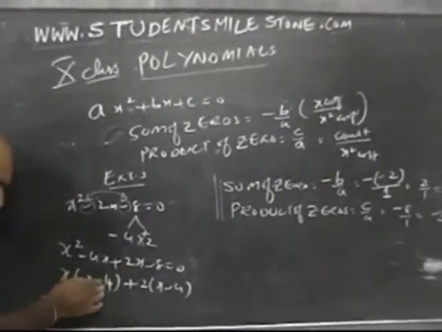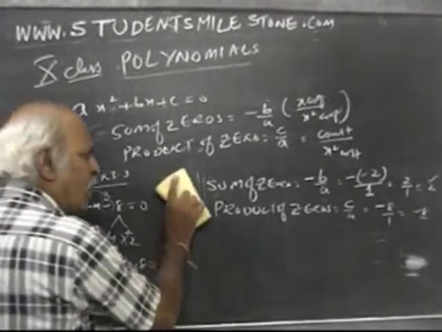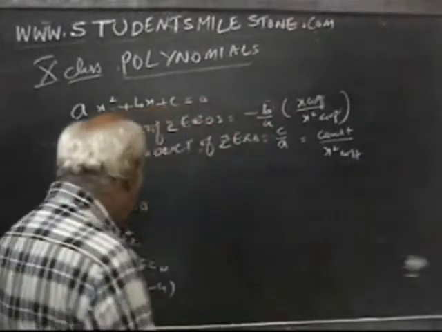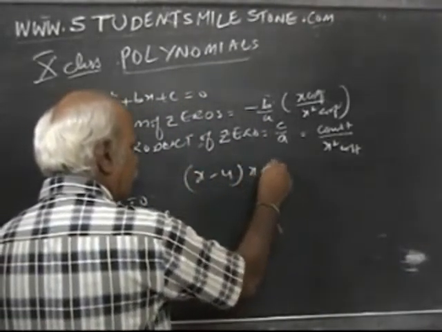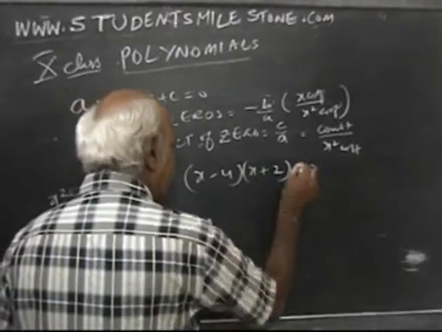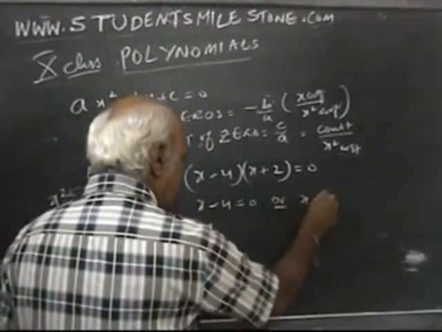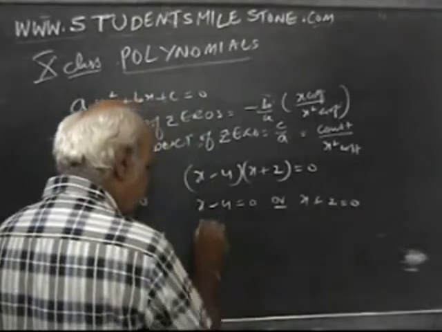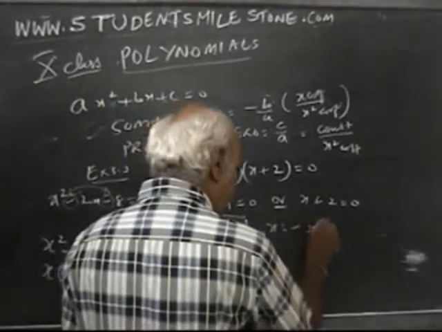Now again, what is the common I can take? X minus 4 common. So it becomes x plus 2 is equal to 0. So x minus 4 is equal to 0 or x plus 2 is equal to 0. So x is equal to 4 and x is equal to minus 2.